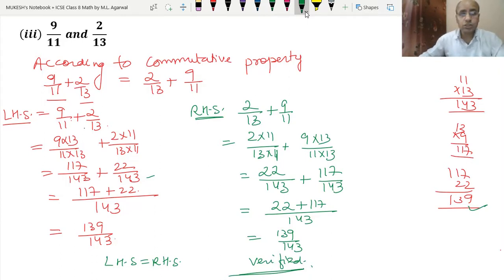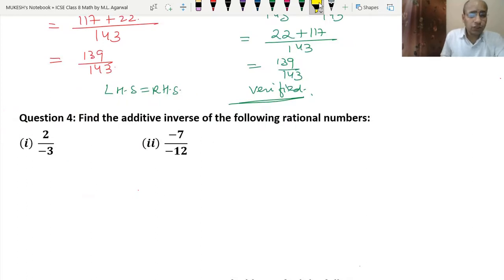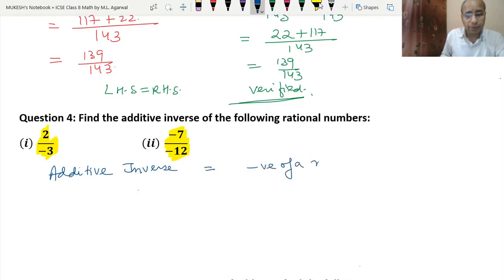Now let's go for question number 4. See, in question number 4, we need to find the additive inverse of 2 upon minus 3 and minus 7 upon minus 12. We have done the same type of example. That was example number 5, where we found the additive inverse. So we already know that the additive inverse of a number is the negative of the number. That means if we want to find the additive inverse, we change the sign.